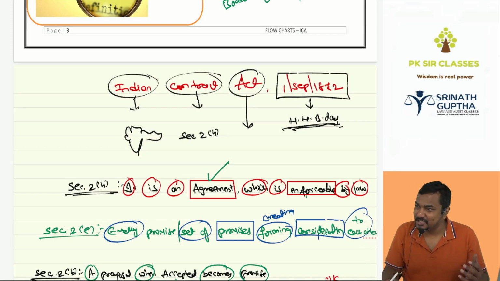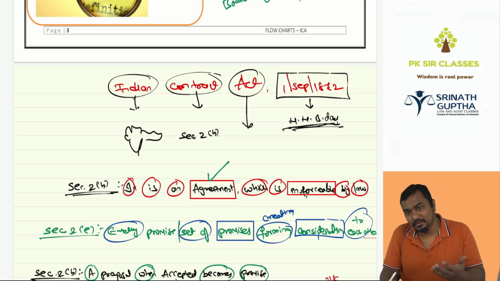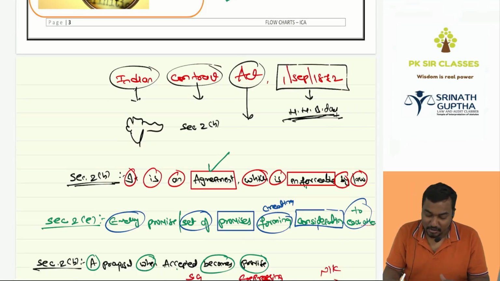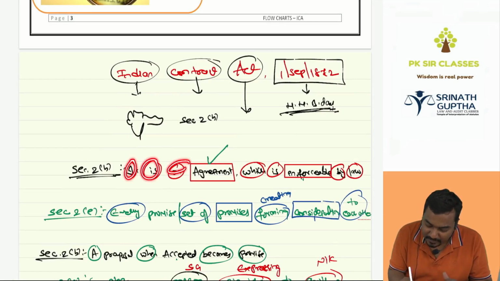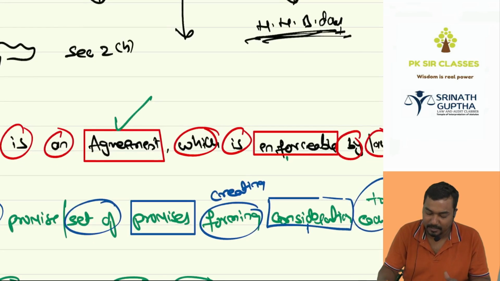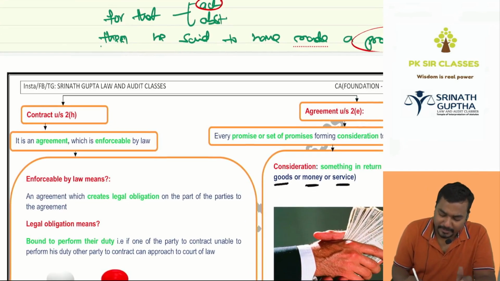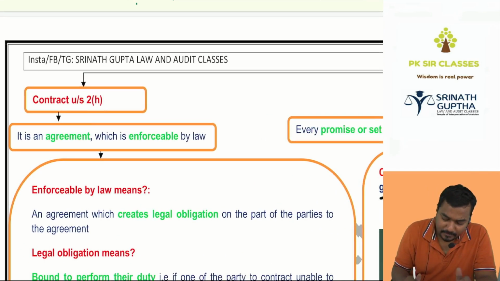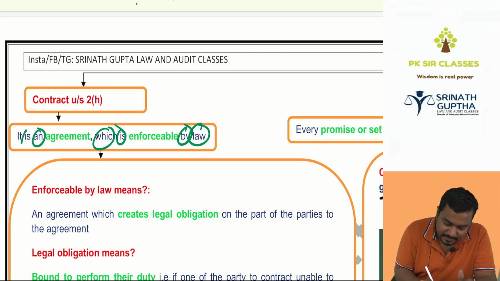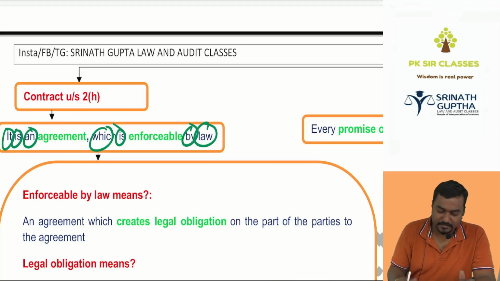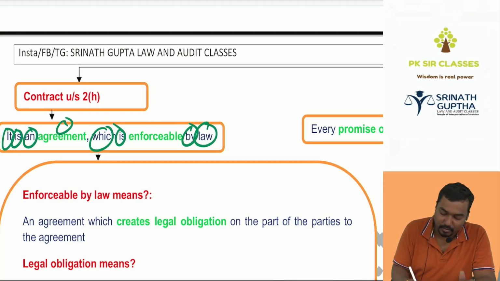2H said, "Sir, listen." I said, yes, I will listen, you tell. 2H said, contract is an agreement which is enforceable by law. So here I know the meaning of law, by, which is, and it is. Here I don't know two words: one is agreement, and one is enforceability.